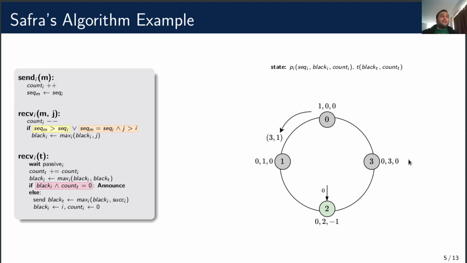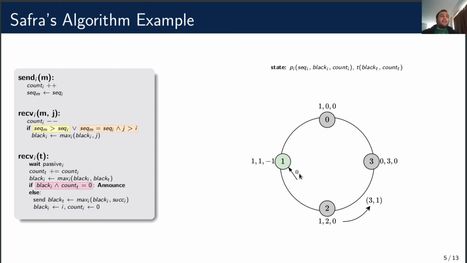Meanwhile, 2 receives a message from 0. There is no consistency violation because the sending was recorded, so 2 only decrements its count. 1 receives the token, but it has only been passive, so it just forwards it. While the token is traveling, 2 sends a message to 1. This message cannot violate the consistency because it has a lower sequence number. 2 receives the token, becomes passive, and adds it to its count. Since that was 0, the token is unchanged.